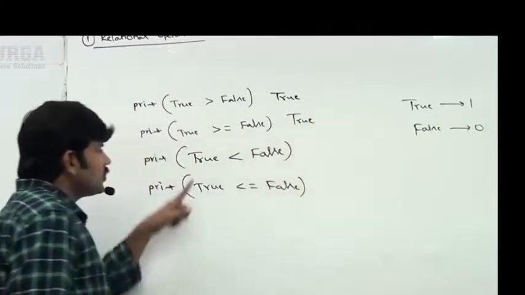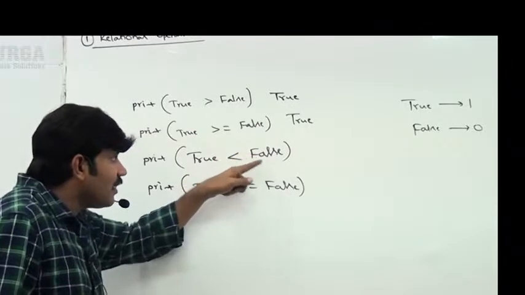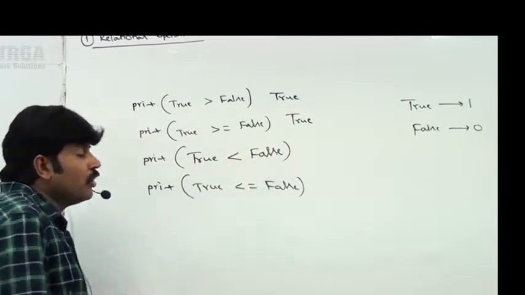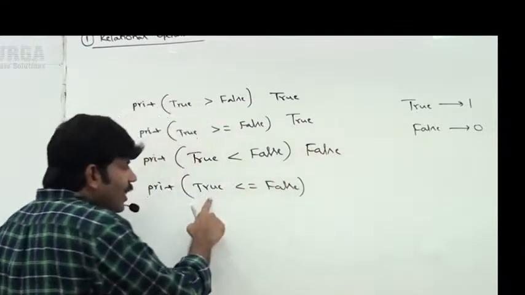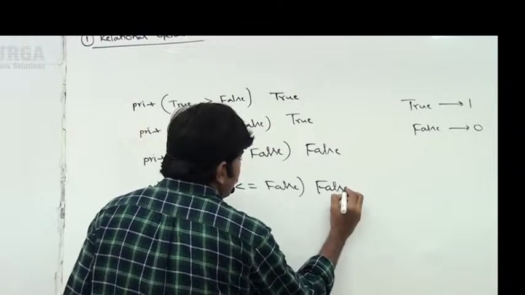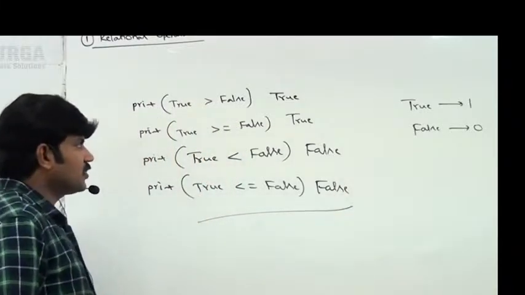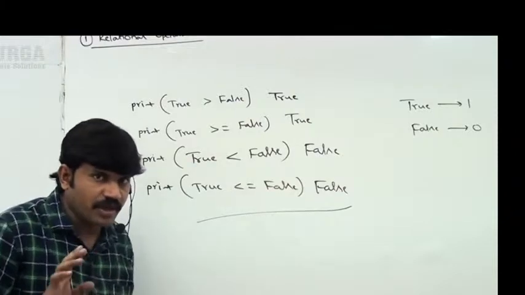Next, 1 less than false means 1 less than 0, false is the answer. 1 less than or equal to 0, false is the answer. Are you able to understand? So true, true, false, false is the answer we have to get.